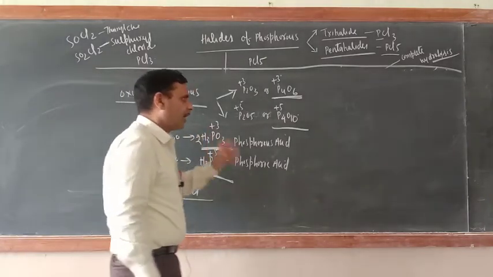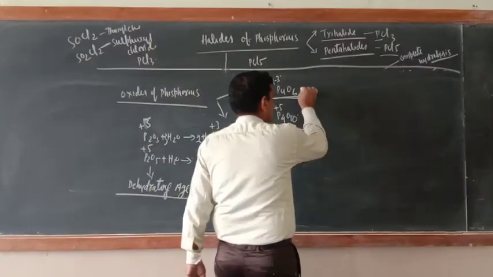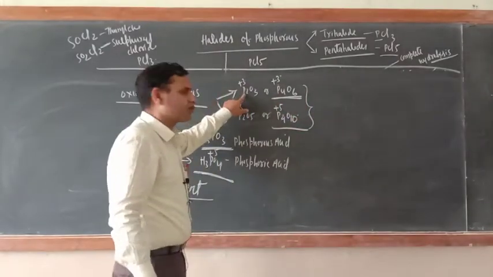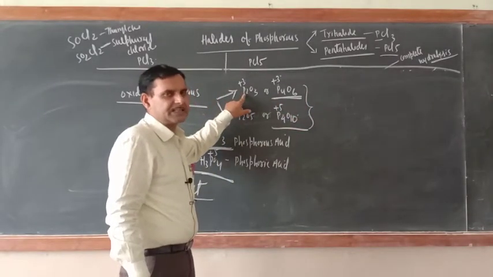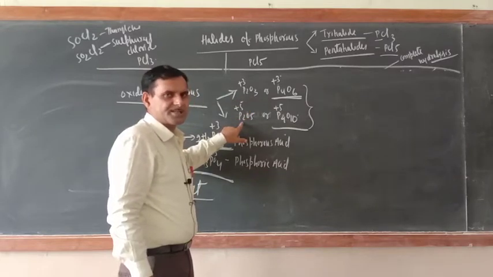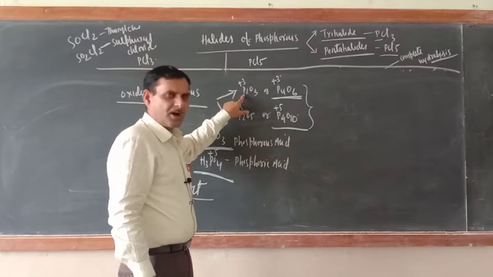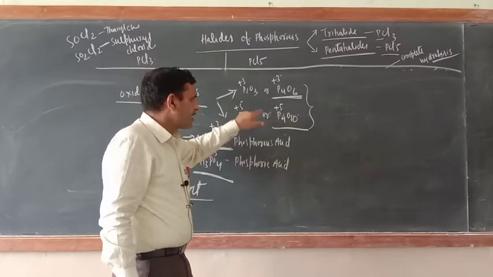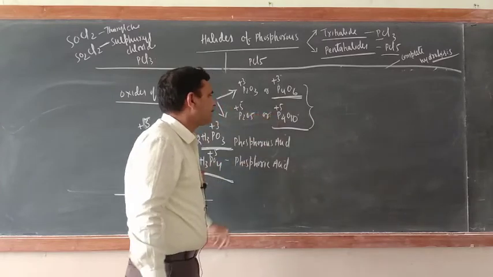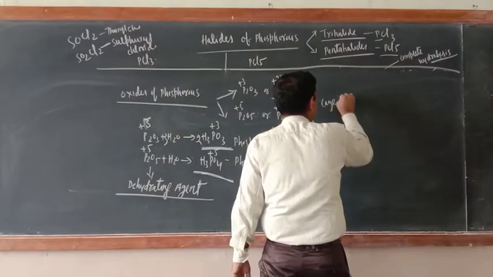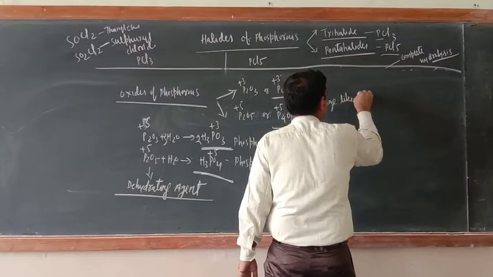Now let us study their structure. P4O6: always remember P2O3 in monomer condition is not stable. Similarly, P2O5 in monomer condition is not stable. Since they are not stable in monomeric form, they form dimers. So P4O6 and P4O10 form a cage-like structure.